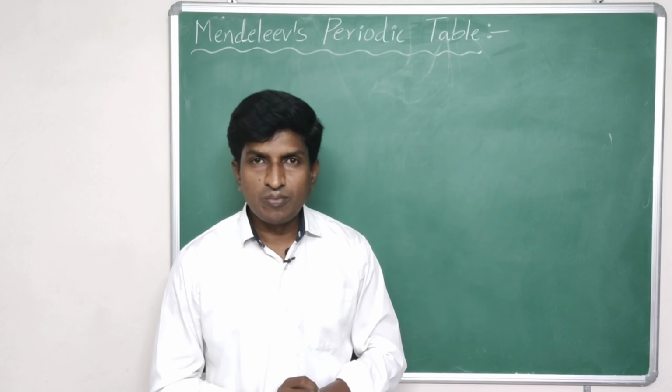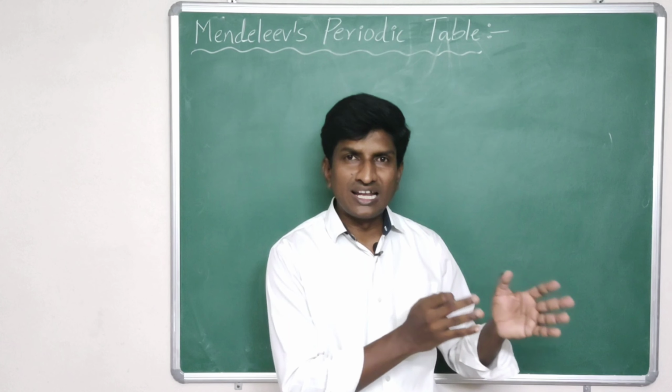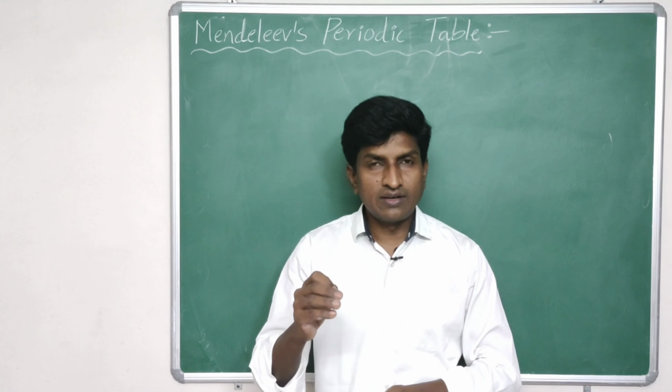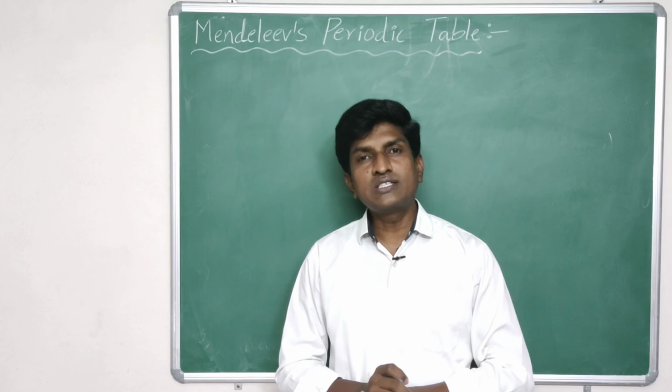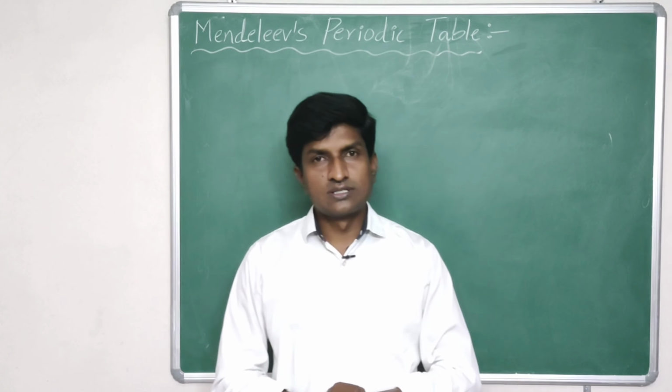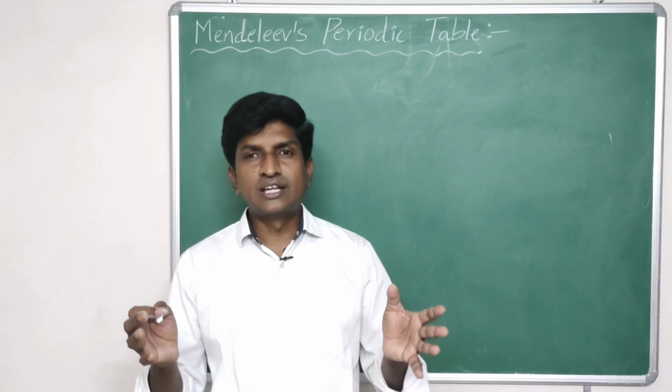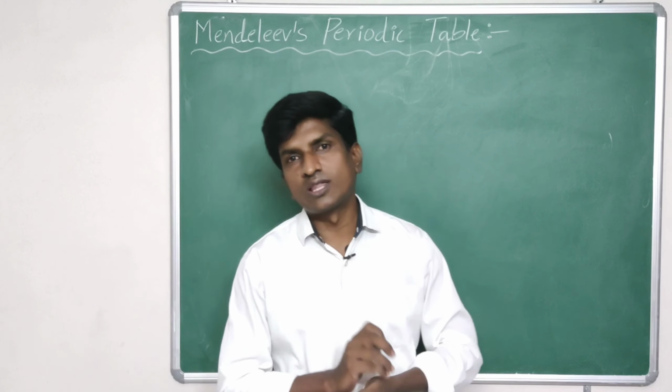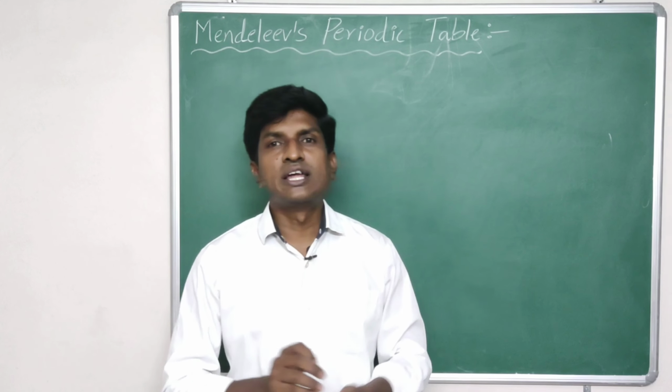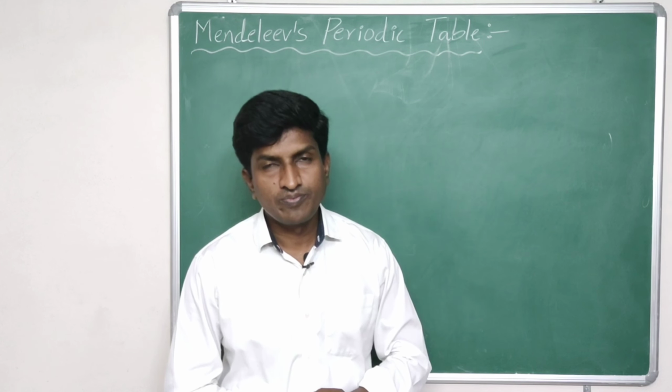Hydrogen has properties like the first group alkali metals, and also hydrogen has chemical properties like halogens. But there is no particular position for hydrogen in Mendeleev's periodic table.